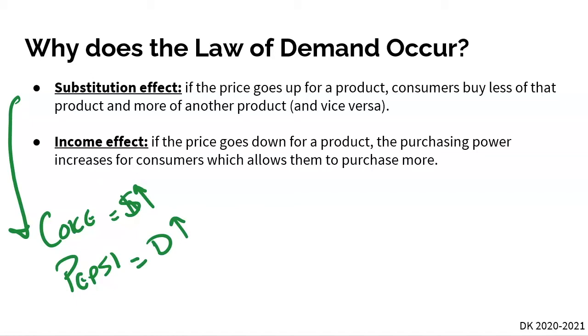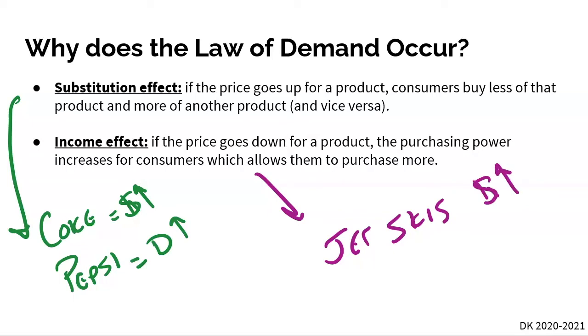So an example: let's say that you're looking to buy jet skis, and we're looking at this through the income effect here. Well, if the price of jet skis increases, then the quantity demanded is going to decrease here. Why? Because now you can purchase fewer jet skis because the price of a jet ski increased. And so your quantity demanded, the amount that you're willing and able to buy, decreased because jet skis became more expensive.